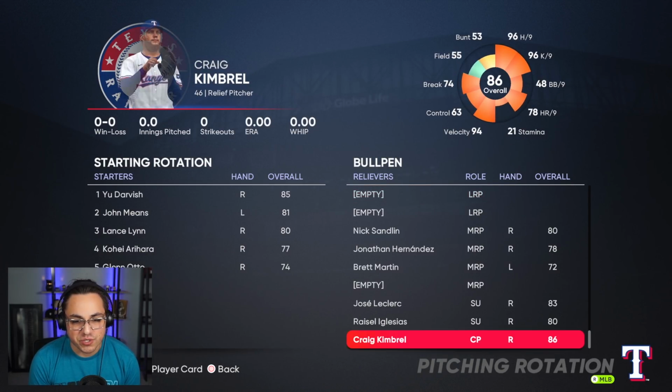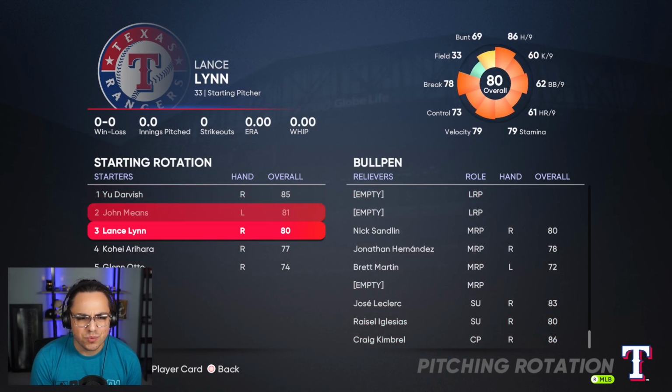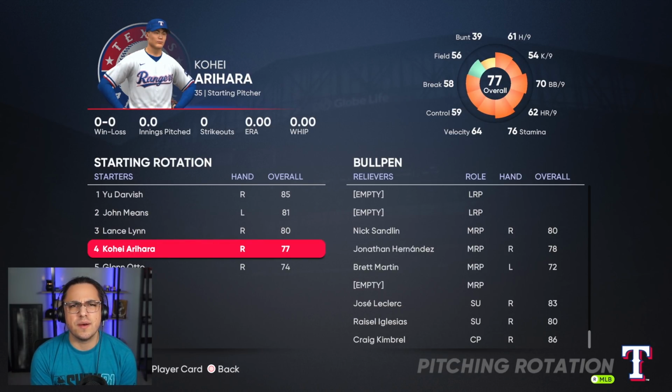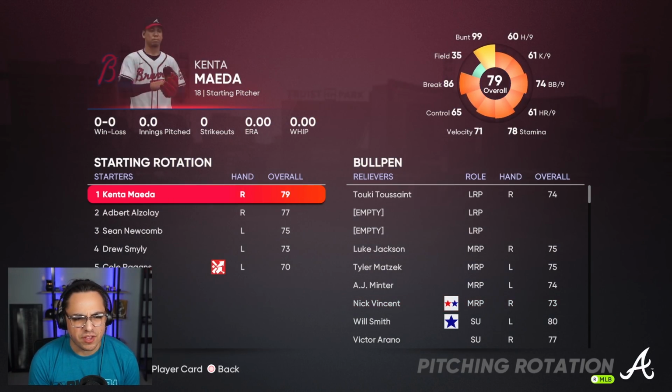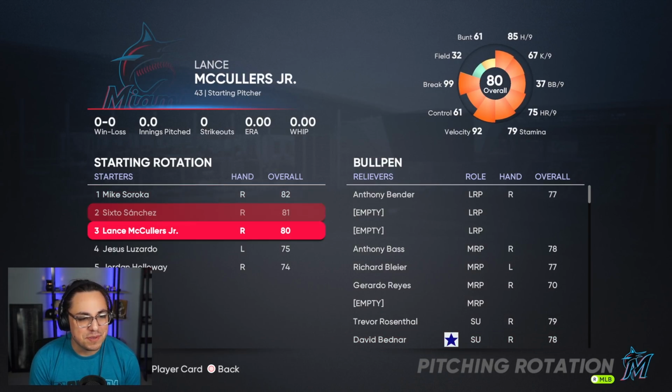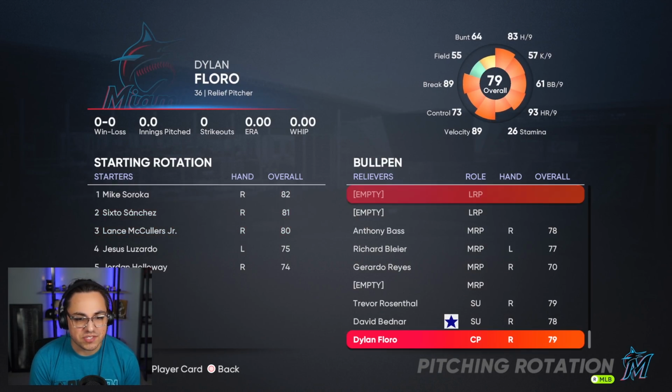Darvish back on the Rangers. Okay. Ooh. This team. Ooh, okay. And they have like Acuna, Muncy, right? And a couple other guys. So the Rangers might be a sneaky team. The Marlins might be a sneaky team too.